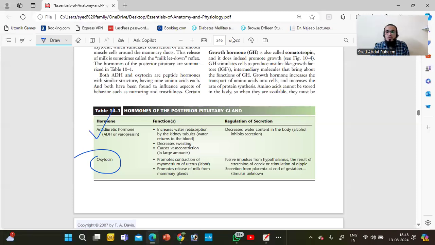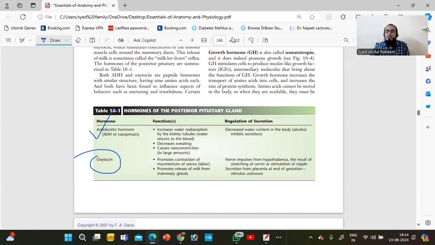So oxytocin is activated during labor and pregnancy, and this is controlled by the hypothalamus.